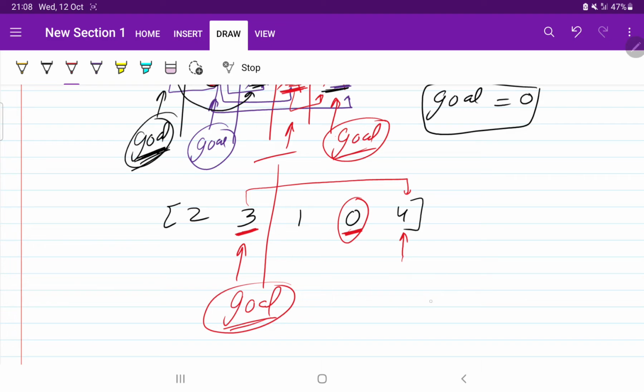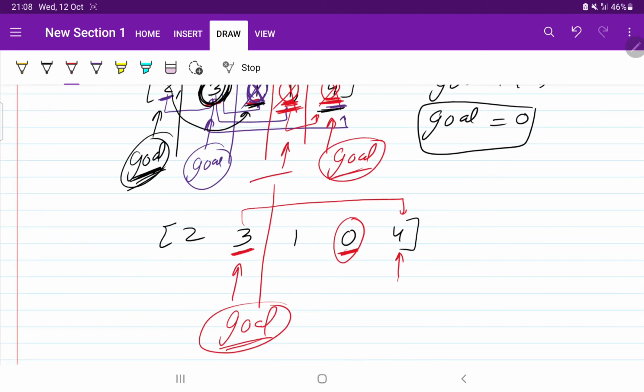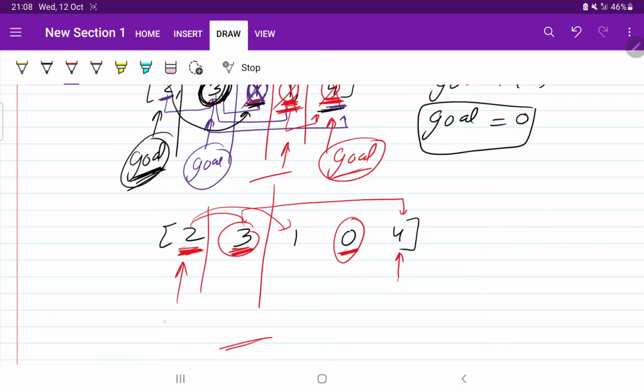What I told you, we will shift our goal if one of the previous elements will fulfill the requirement. Now let us check, let us come at 2. Where can this 2 jump? It can jump here, it can jump here, right? So we are sure that if it can achieve our goal, goal will be shifted here. Now goal is shifted one step backward again. So our goal is here now.